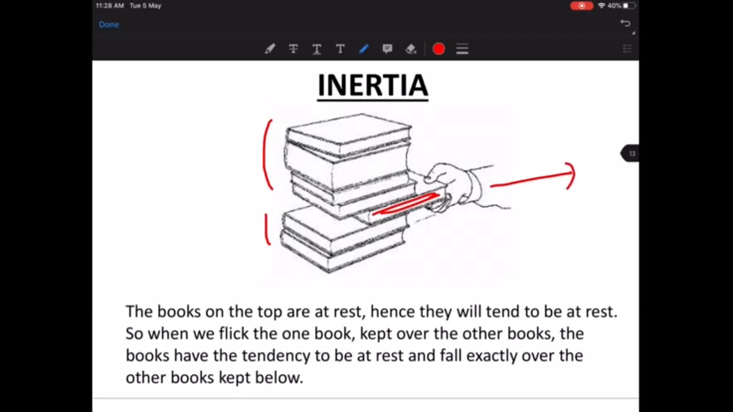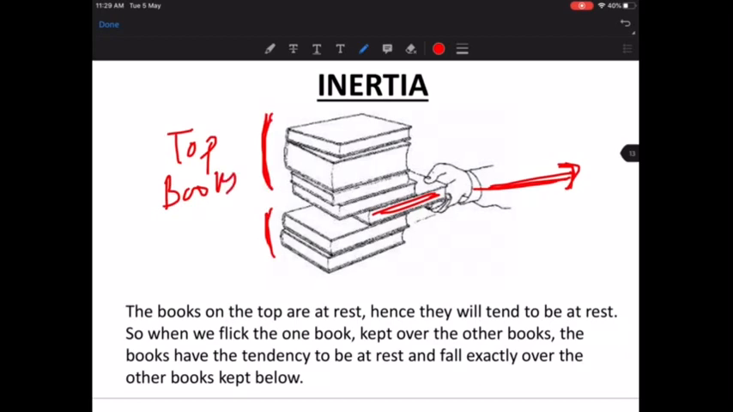If you flick this particular notebook, what happens to the other notebooks? This top pile of books falls exactly and lands over the other two books kept in the bottom. They don't get disturbed. They exactly land over the other books. How does it happen? Understand this case also. If you're flicking this book, you are only moving this particular book. The books which are kept on the top, these 4 books, have some mass, and these books have some inertia.